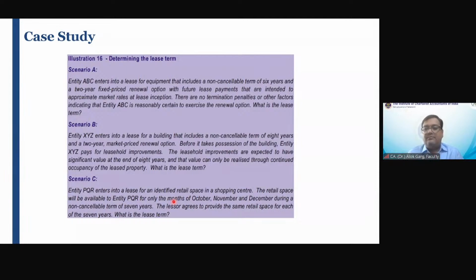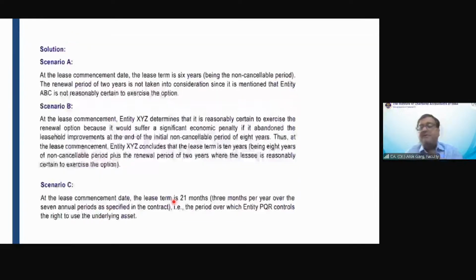3 months per year into 7 years, that is 21 months. Because it is the period during which it is actually available for use for entity PQR. Very good.